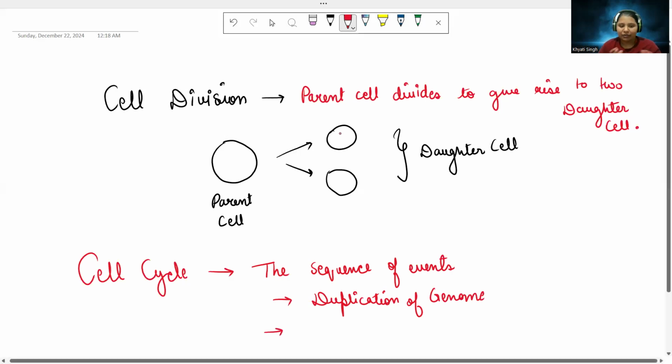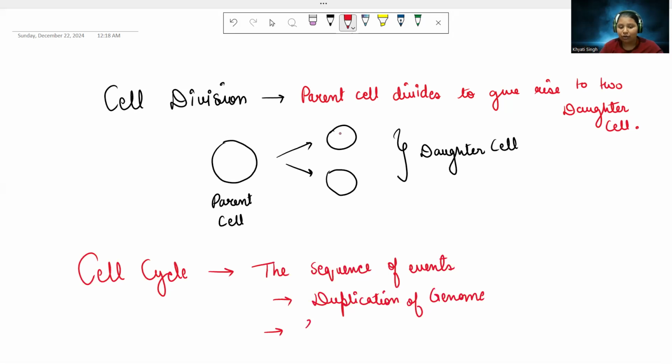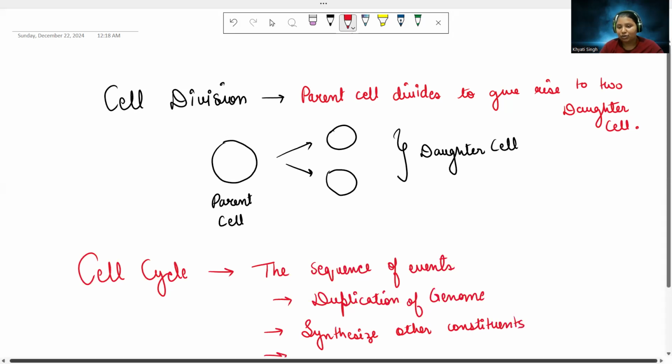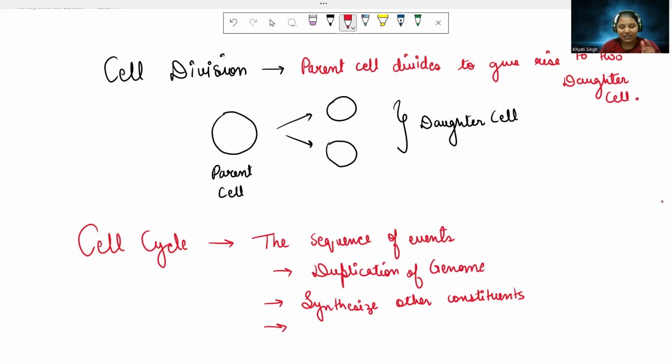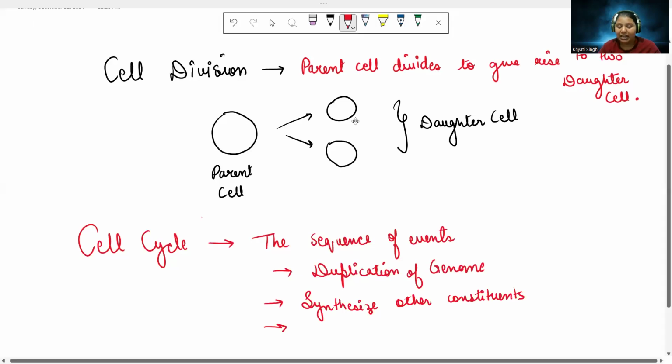Second, obviously, if you're going for a trek or any other thing, you need resources, right? So for that, we need to synthesize other constituents which we need during the journey. Third, the last thing which we need during the cell cycle is to divide it. First, I'm going to duplicate its genome. Second, I'm going to synthesize the constituents which I need entirely. And then finally, I need the result. That is cell division.